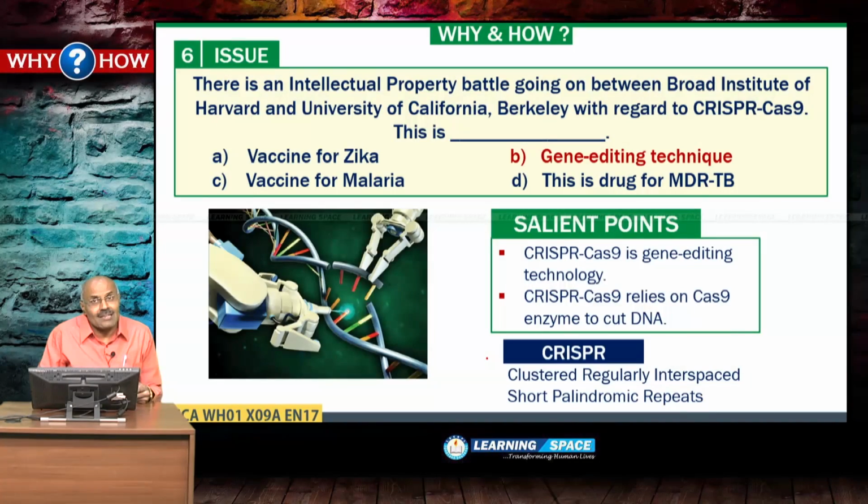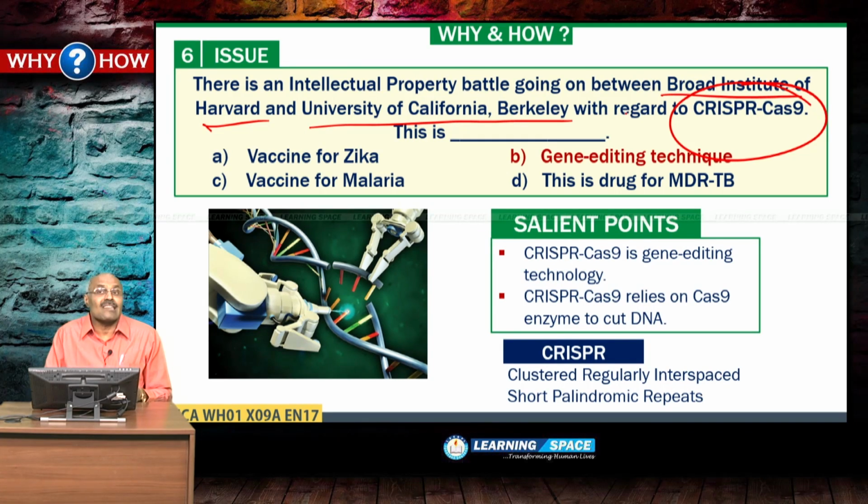Then look into the next one. There is an intellectual property battle going on between the Broad Institute of Harvard and the University of California, Berkeley with regard to CRISPR Cas9. And this is in the news. Please forget about the intellectual property dispute. Please look at what is meant by CRISPR Cas9. This is the technique of gene editing. I will explain you a bit about it. What is gene editing? Why is it important?